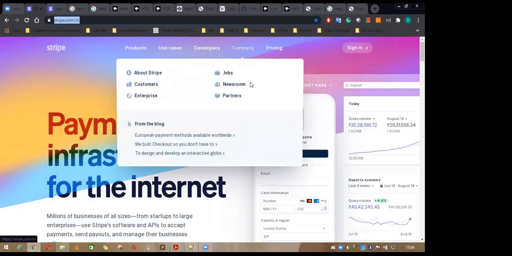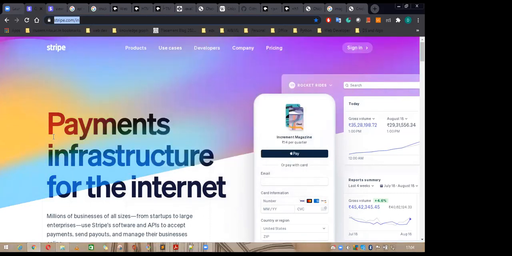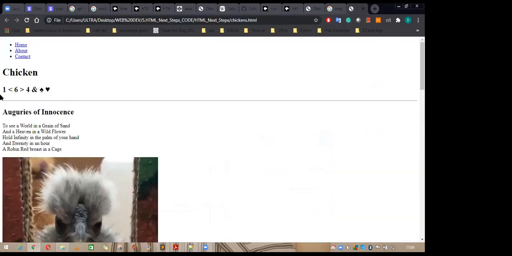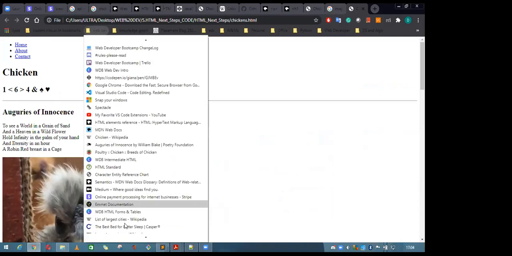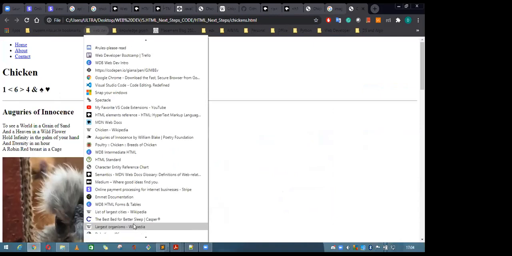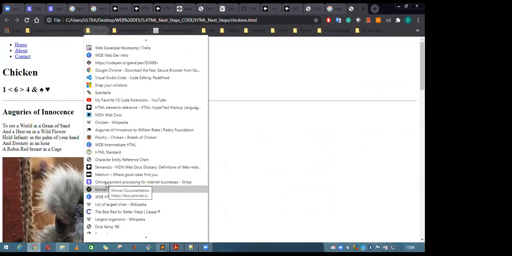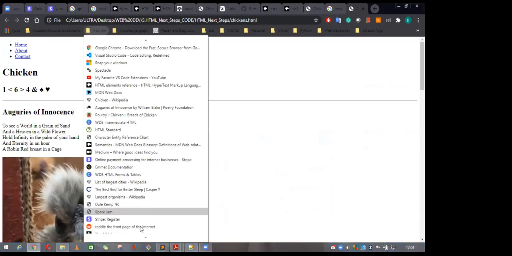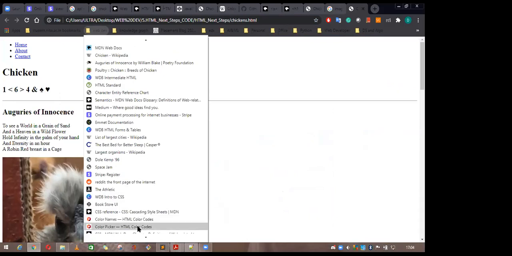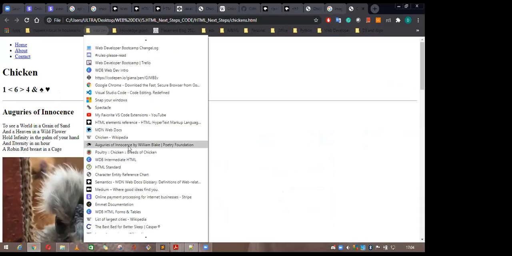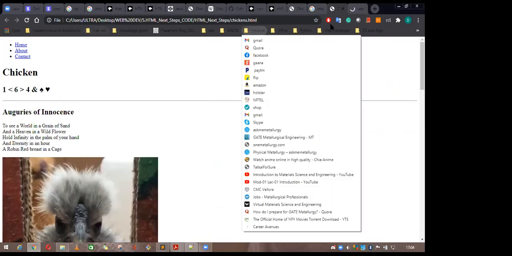Now here you can see there are some special characters. For special characters, you have something like this. What is it called? I have made a bookmark for that. Where is it? The HTML character entity chart.